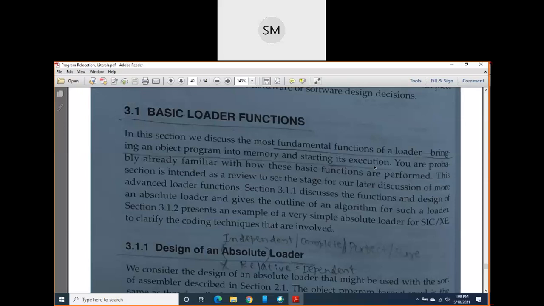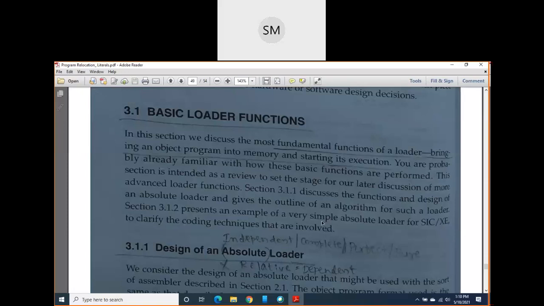The second was translating the instructions into their machine equivalent language, that is, for each and every instruction you have to find the opcode, the machine language equivalent. Then assembling the instruction like this. Similarly here, the fundamental function of the loader is bringing or loading an object program into the memory and starting its execution.